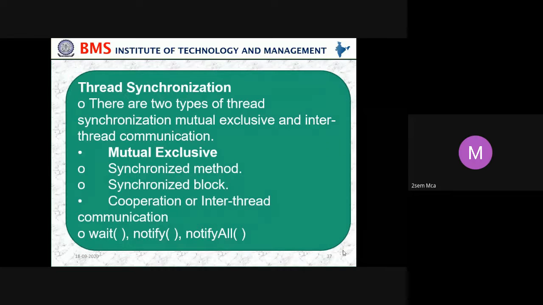Thread synchronization has two types: mutual exclusion and inter-thread communication. Mutual exclusion includes the synchronized method and the synchronized block. Cooperation, or inter-thread communication, uses wait, notify, and notifyAll.